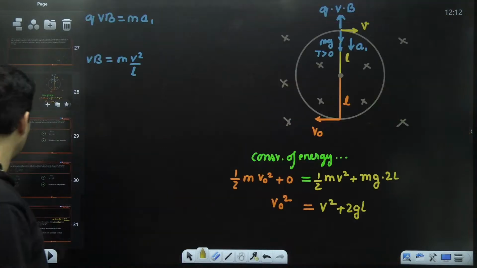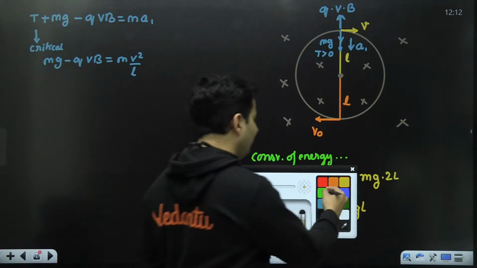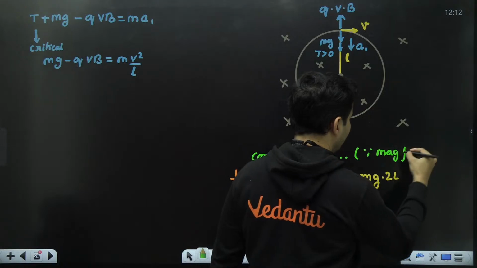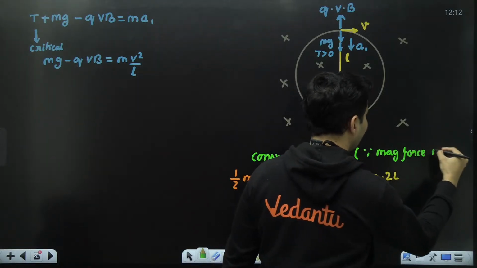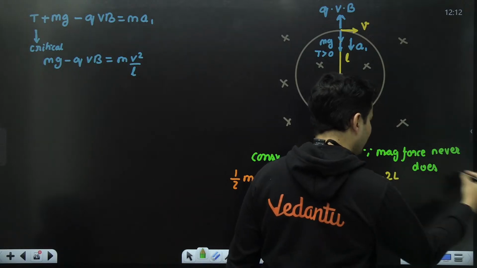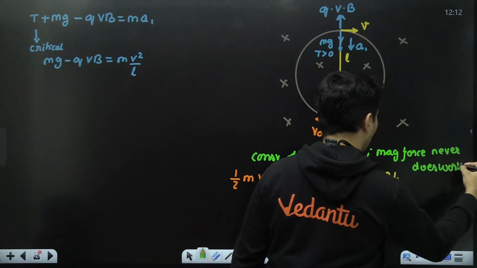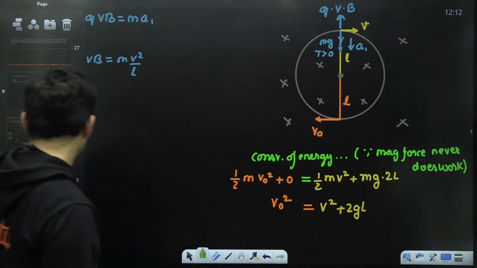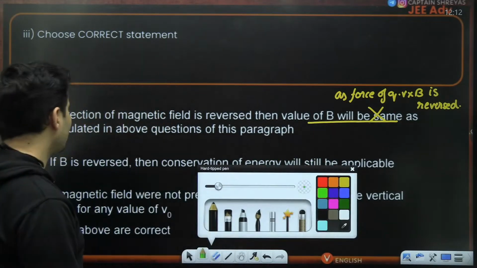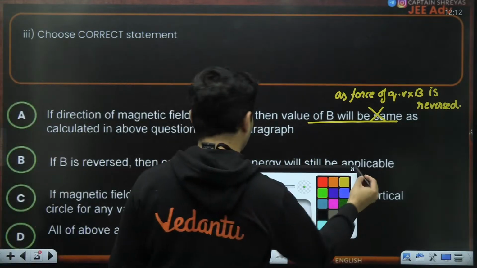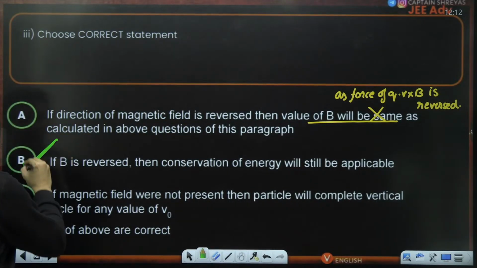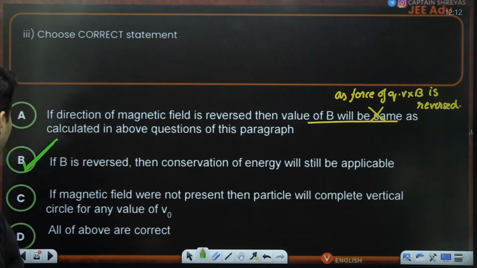In fact, I told you over here, conservation of energy is applicable, since magnetic force never does work. It's the laziest fellow ever, so it never ever does work. So if B is reversed, the conservation of energy is definitely going to be applicable. So B is definitely correct.